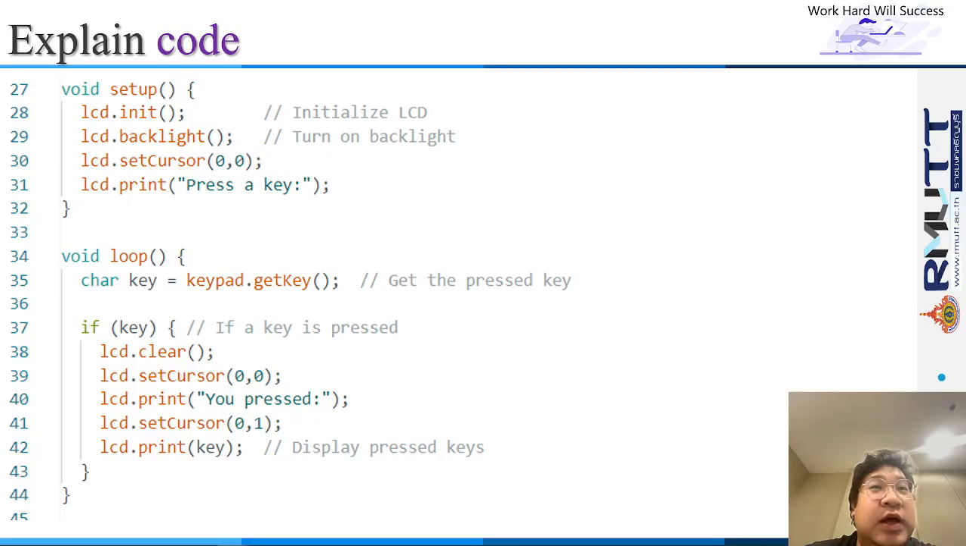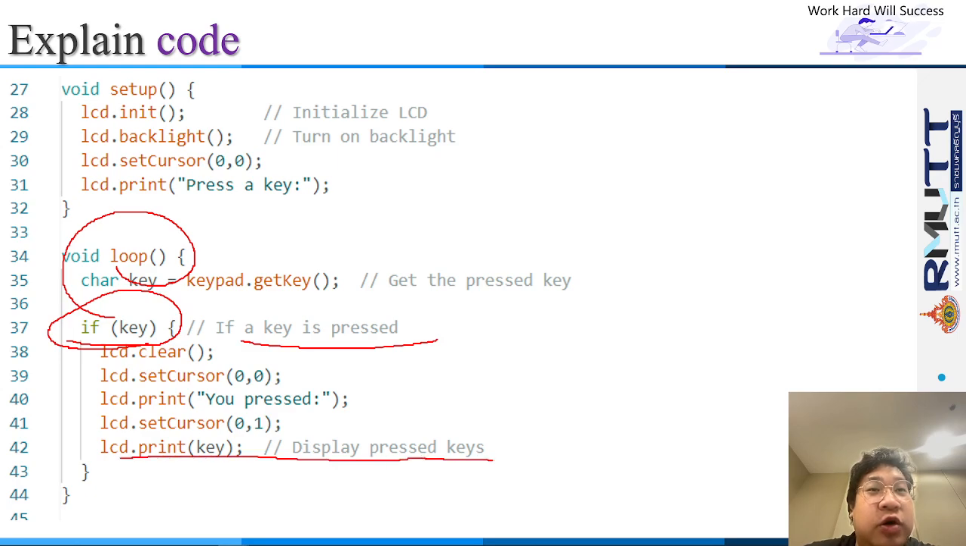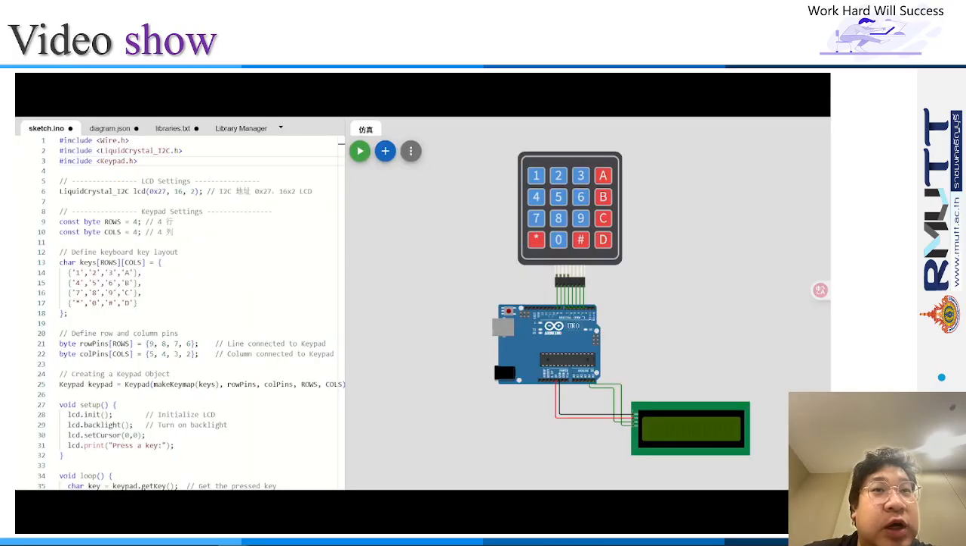And next, the setup function initializes the LCD and turns on the backlight. The loop function gets the passkey and if a key is pressed, the LCD will show which one we pressed. Next, I will show the video.